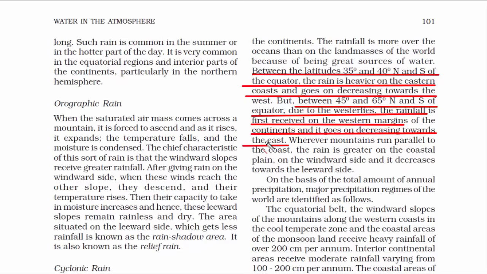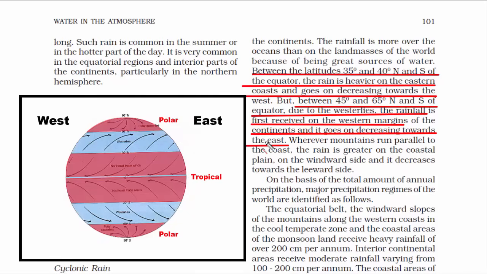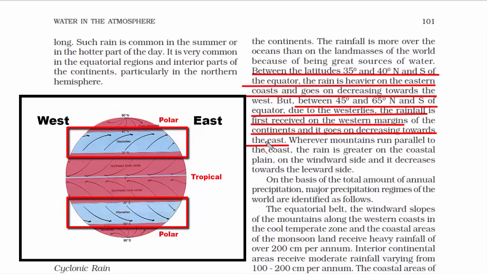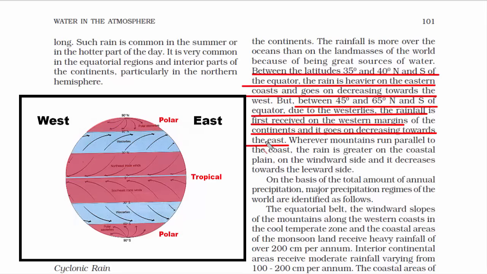So if you look at this picture, you can clearly see that in between 30 degree and 60 degree north and south, we have the westerlies. So westerlies are these winds that travel from west to east. So naturally, if you look at the direction of the westerlies, it is obvious that the rain cloud will go towards the eastern side and it will cause heavy rain on the eastern side. But then westerlies begin from the west, so the initial point of rainfall has to be on the western side of the continent.